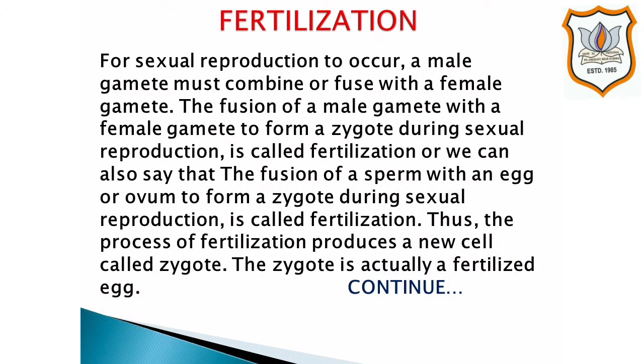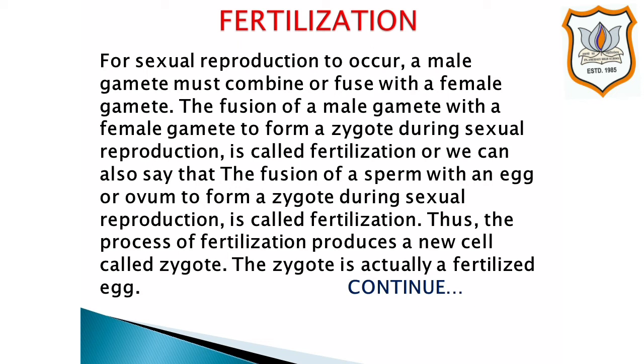Next topic is fertilization. For sexual reproduction to occur, a male gamete must combine or fuse with a female gamete. The fusion of a male gamete with a female gamete to form a zygote during sexual reproduction is called fertilization. Since the male gamete of an animal is called sperm and the female gamete of an animal is called egg or ovum, therefore we can also say that the fusion of a sperm with an egg or ovum to form a zygote during sexual reproduction is called fertilization.